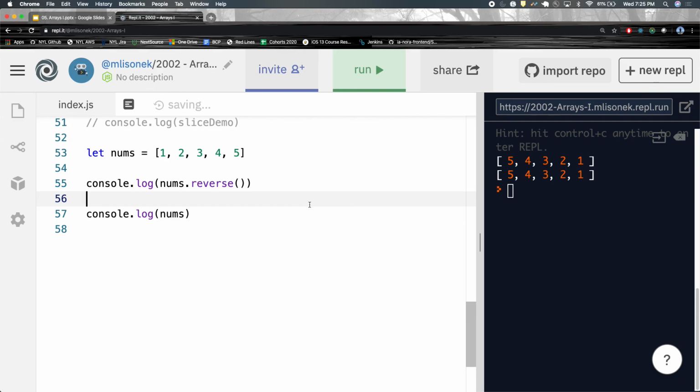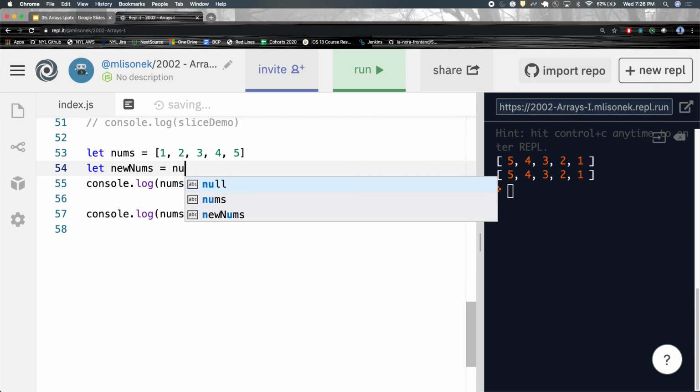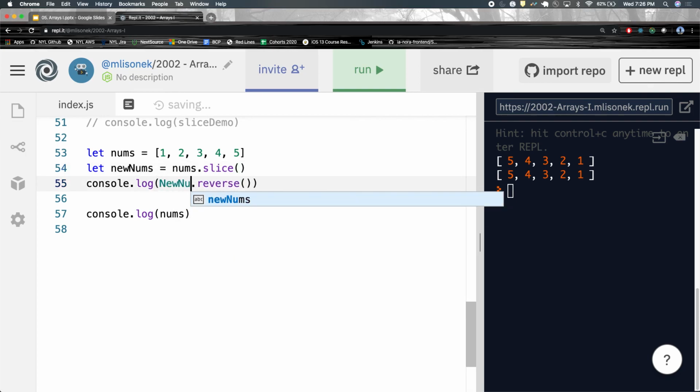So if you do let new nums equal to nums dot slice, and you don't pass anything inside of it, then you start at the beginning and go to the end. And then you do new nums dot reverse, and then you console.log nums, and then you console.log new nums.